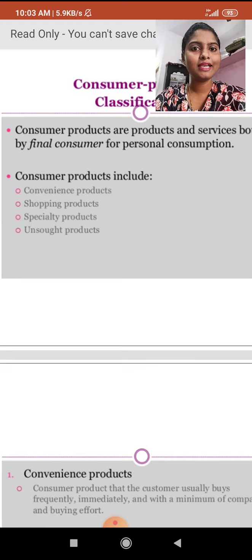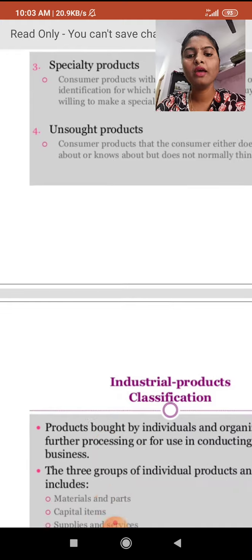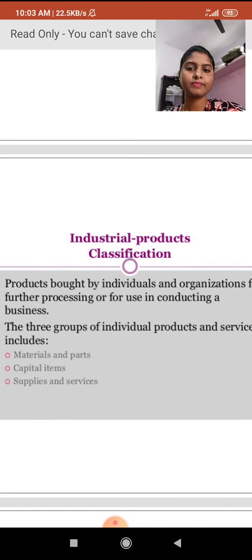Products are broadly classified into two types: consumer products and industrial products. In consumer products, four classes are there: convenience products, shopping products, specialty products, and unsought products. Next we will discuss the industrial products.